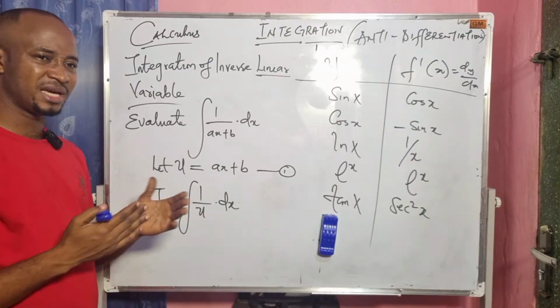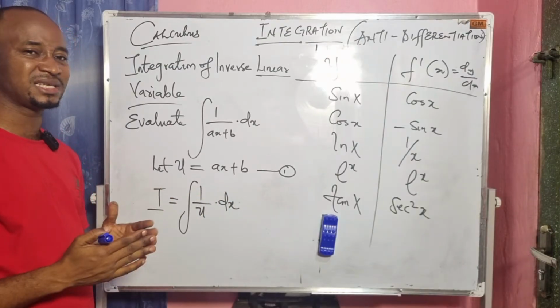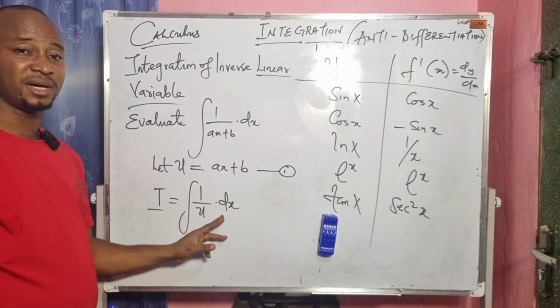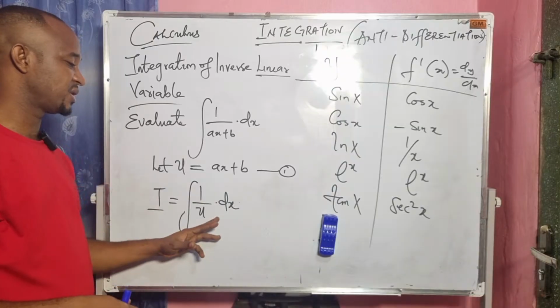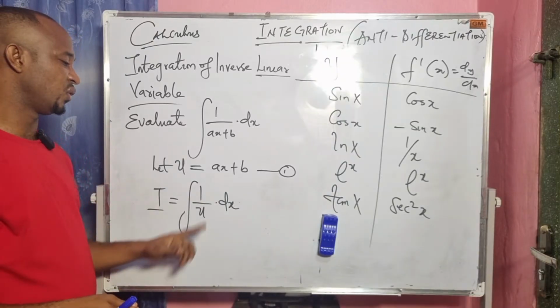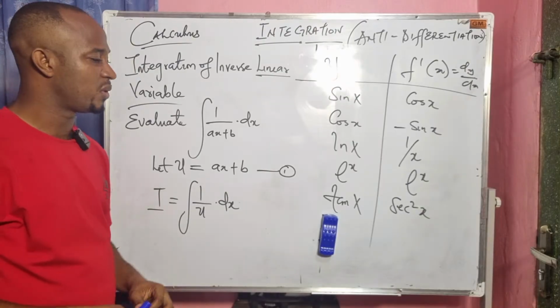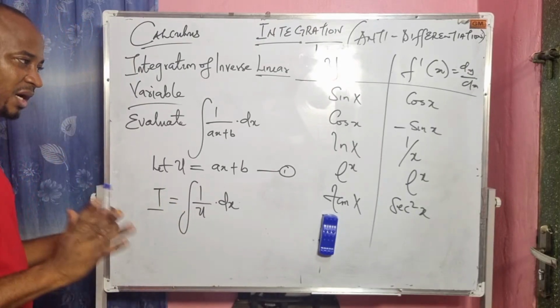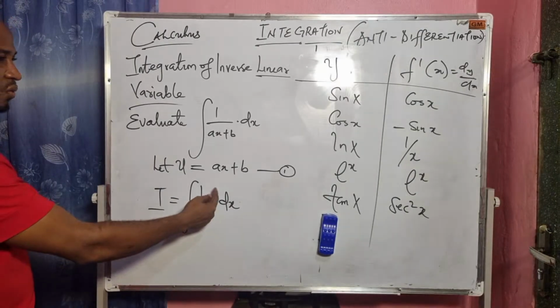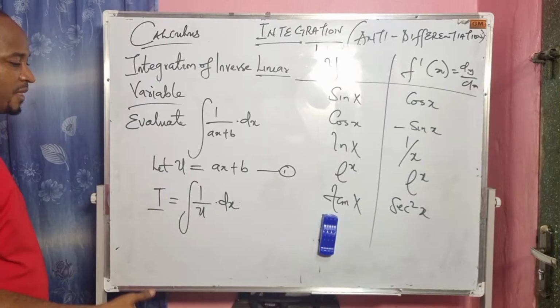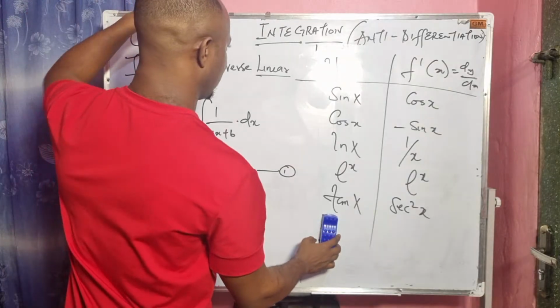From that expression, I will make my dx the subject and put it back in this expression here. By the time we put it back, I will generate the right to integrate 1 over u, which is our du. Now I've cleared why we say that the integral of 1 over u will always give us ln. Please take note of that.